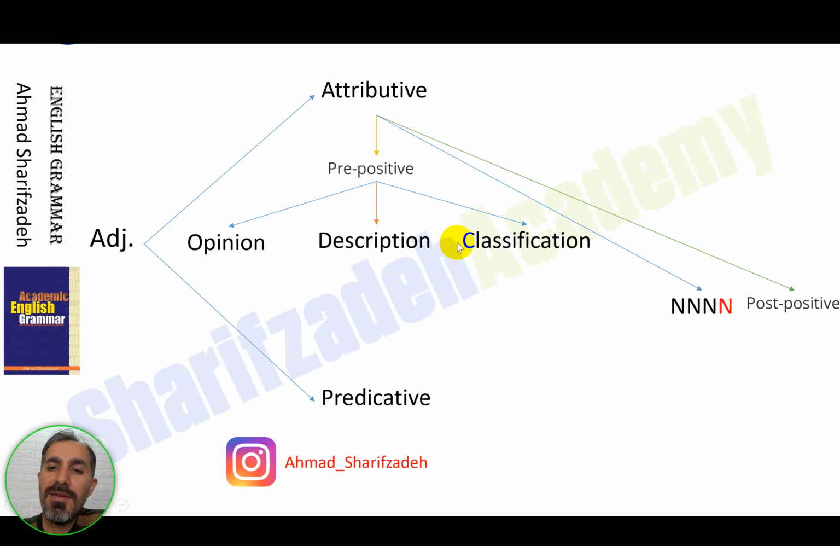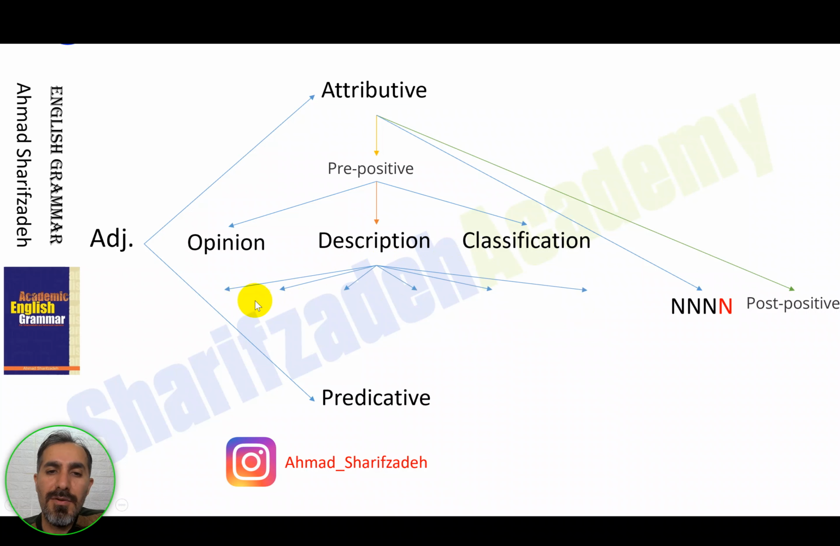Classification adjectives show the class of the noun. They distinguish one type of thing from the other types. For example, we say that this is a t-shirt. It is a sports t-shirt. It means that we can use that t-shirt only for sports. So it is classifying one thing and distinguishing it from the rest.